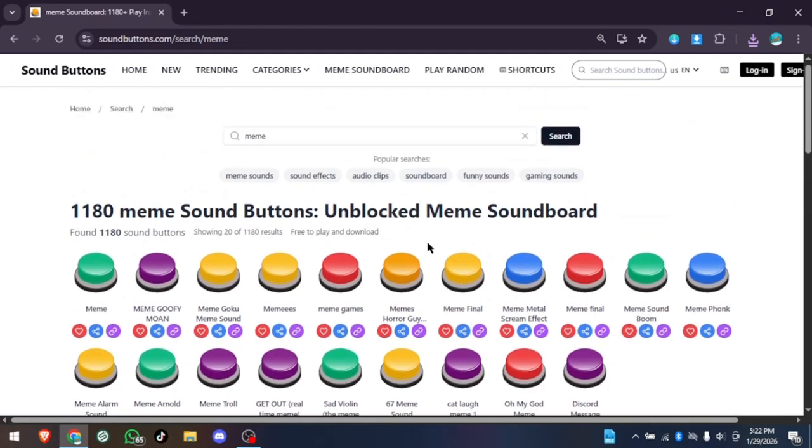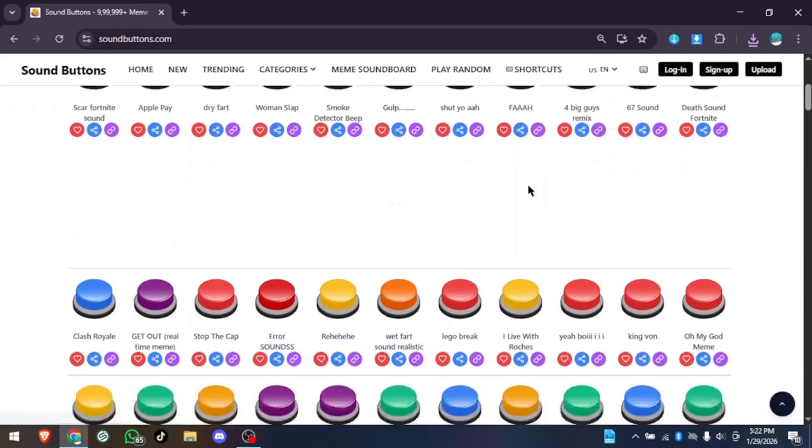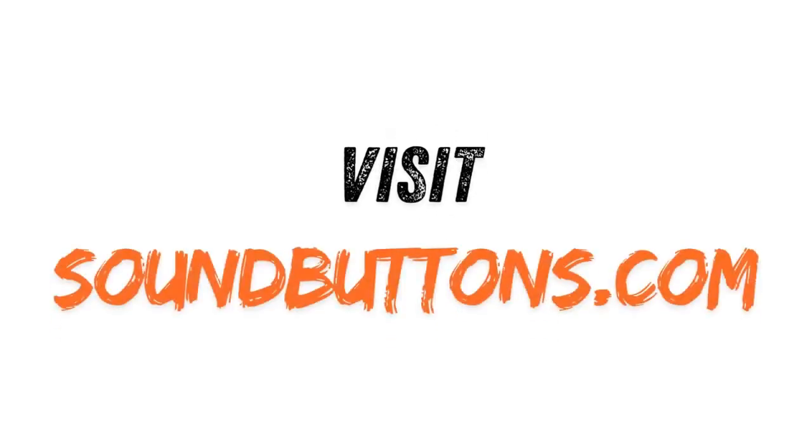That's how easy it is to use soundbuttons.com. Play sound buttons, use meme soundboards, download sounds, save favorites, and share instantly.